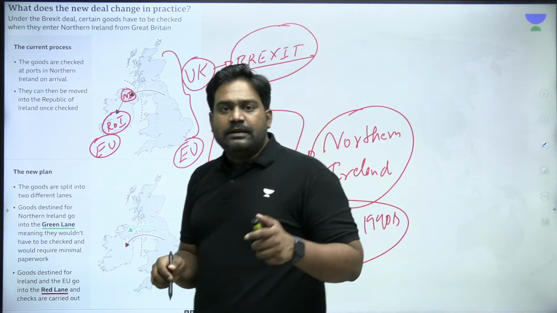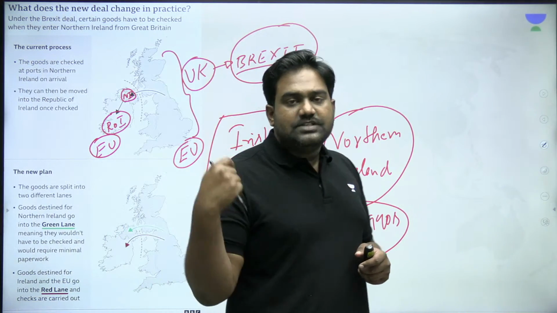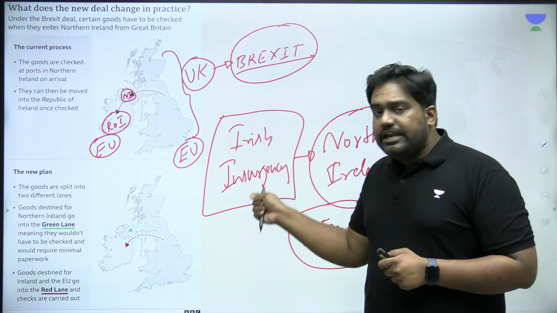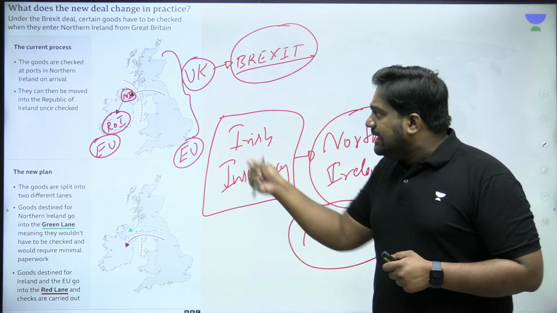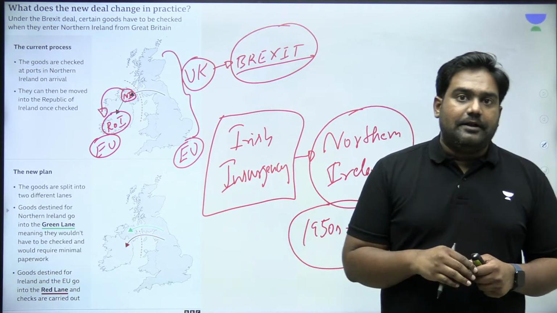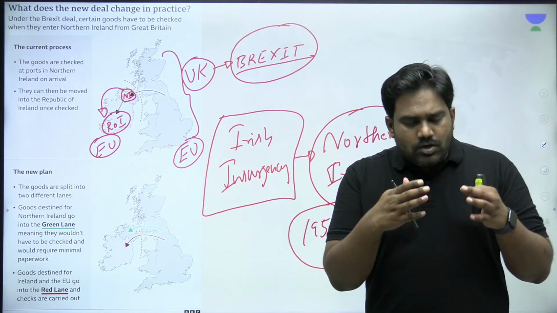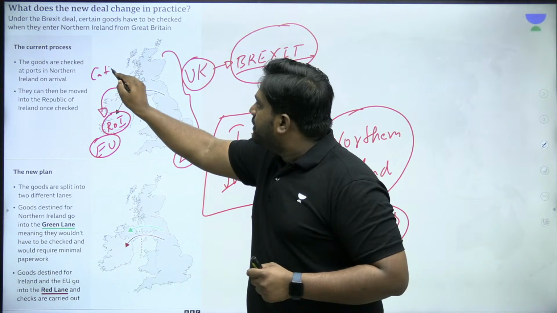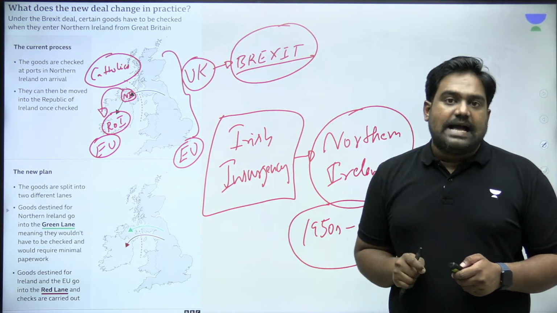See, don't assume that Britain has always been very stable, right? Even Britain has gone through a lot of these problems, including major security situations. So Britain used to treat Irish insurgency as acts of terrorism. But the natives of Northern Ireland, they always sought reunification with Republic of Ireland. They wanted to eliminate this border here and reunite Northern Ireland with Republic of Ireland, especially the Catholics. Because in Northern Ireland, you find some Protestants as well.